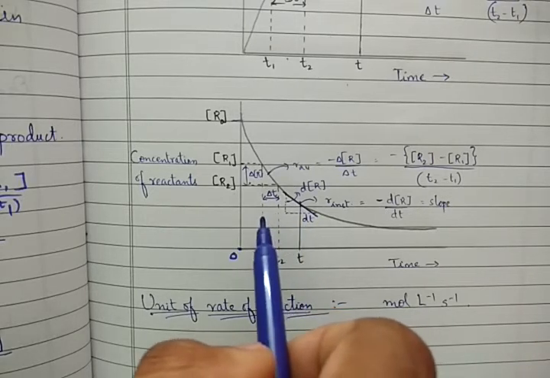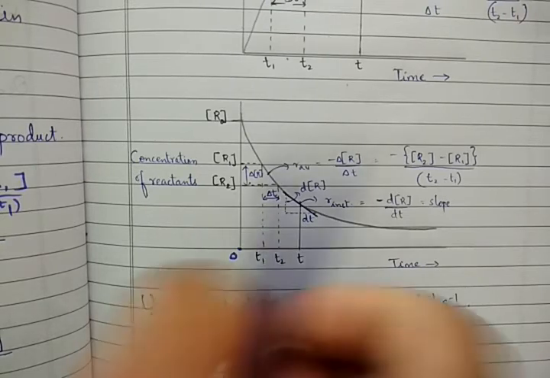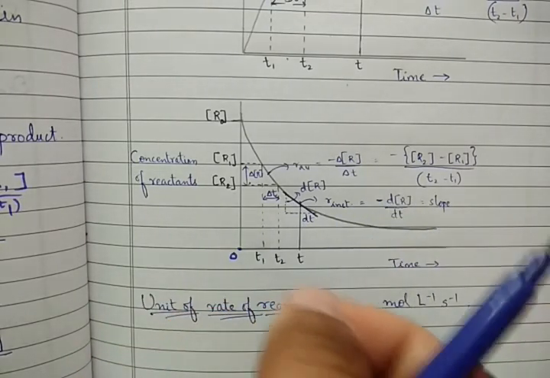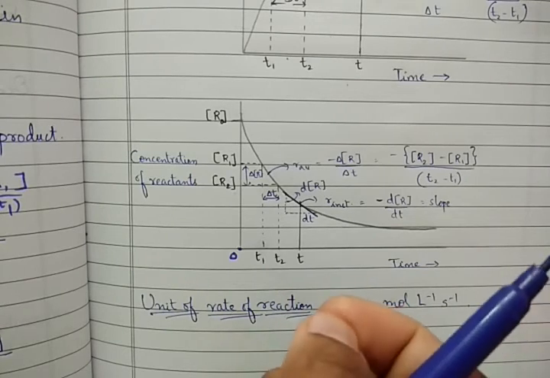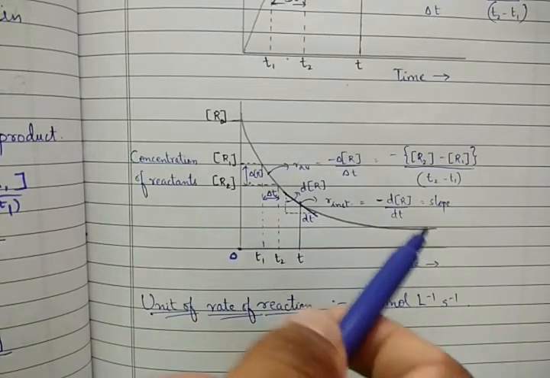This is the instantaneous rate of reaction that we will study in the next class, meaning in the tiniest fraction of time, how much reactant is being reacted.